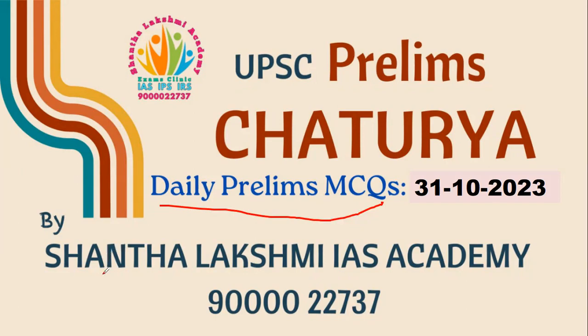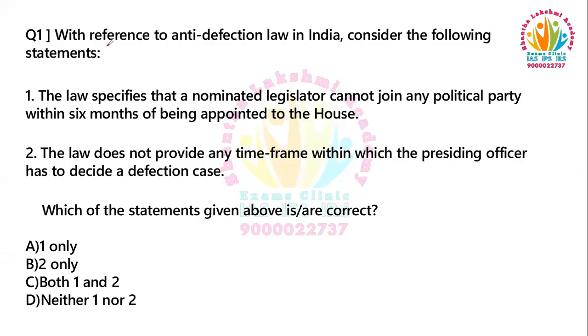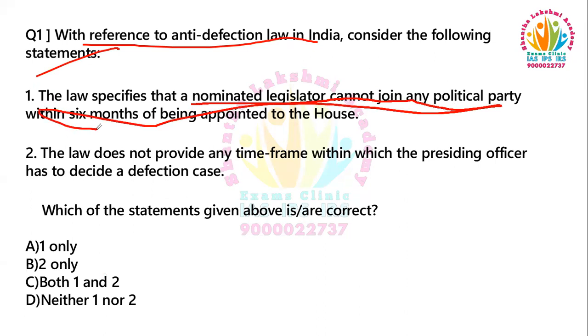So let's get started. The first question is, with reference to anti-defection law in India, consider the following statements. The first statement, the law specifies that a nominated legislator cannot join any political party within 6 months of being appointed to the House. Second statement, the law does not provide any time frame within which presiding officer has to decide a defection case. Which of the statements given above is or are correct?